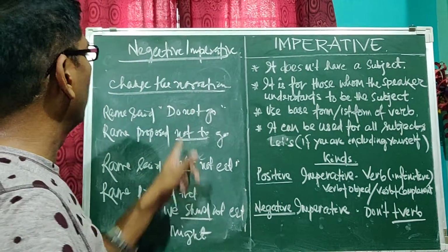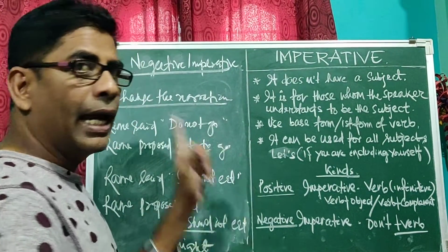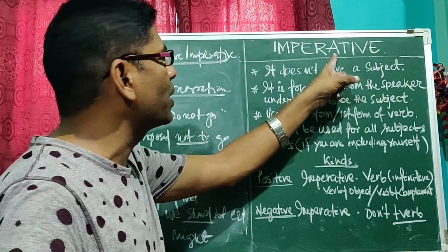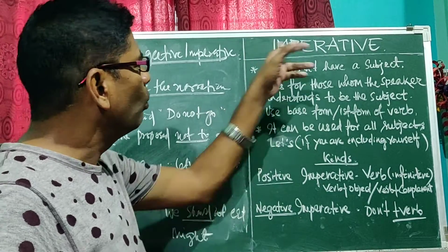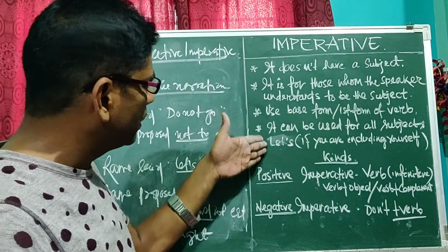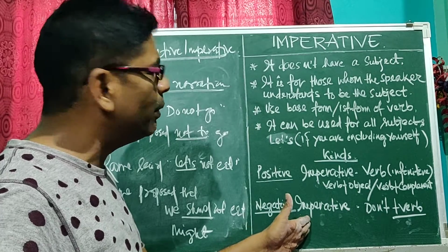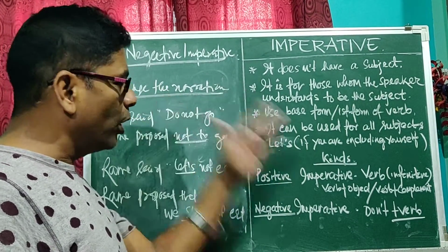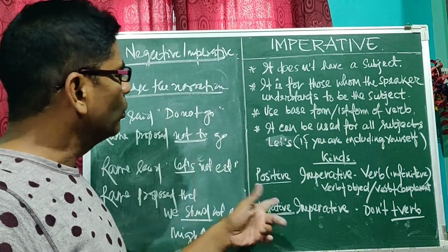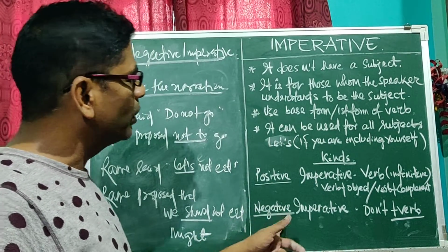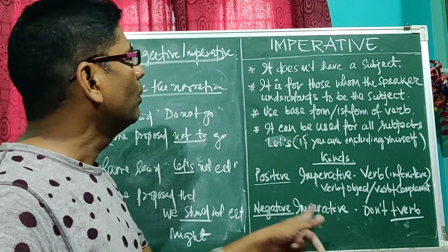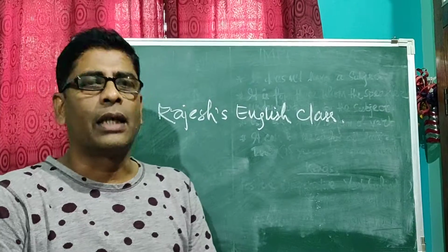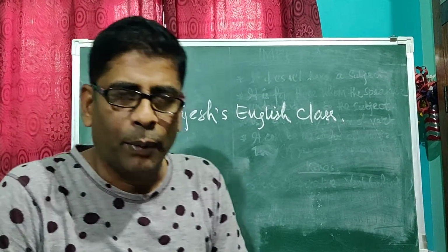This is all about change of narration and change of voice. So, whenever we discuss the imperative sentence, first we should know what is imperative, then the features of imperative, then the kinds of imperative, and at last we have to change the voice as well as narration to the positive imperative and to the negative imperative, so that we can complete the discussion about the imperative. That's all about the imperative.